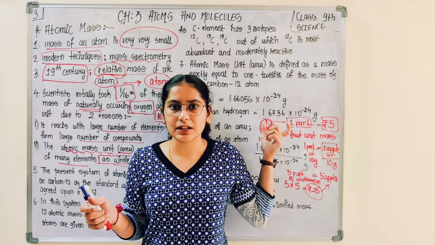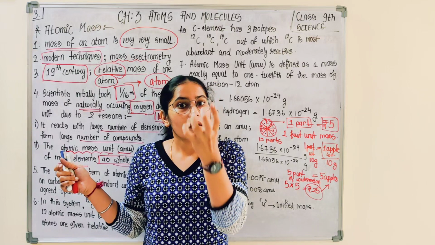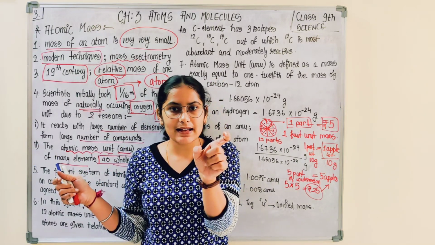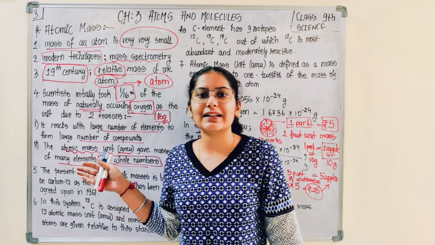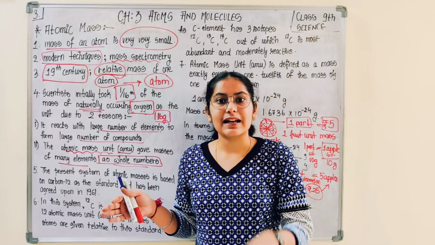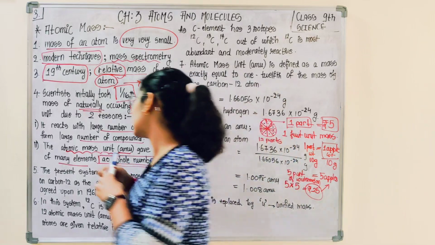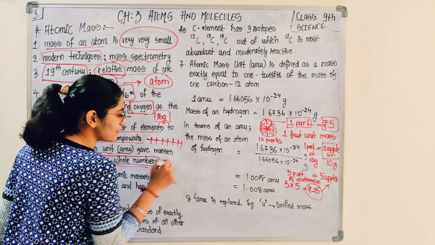Like here is the watermelon, so here they chose oxygen as standard. Now there would be 16 parts of oxygen because it is of 16 mass. So 1 by 16. Here 12 parts, and here they divided the oxygen into 16 parts, 1 by 16th.